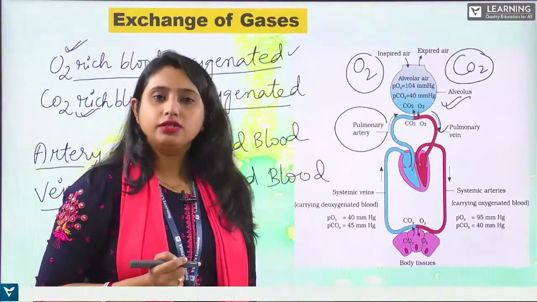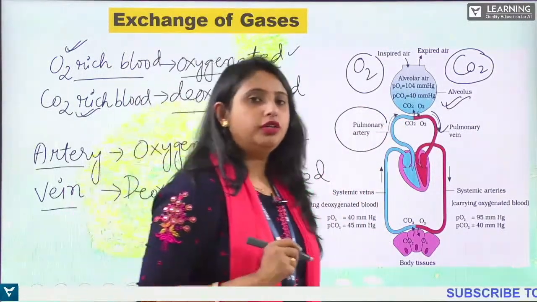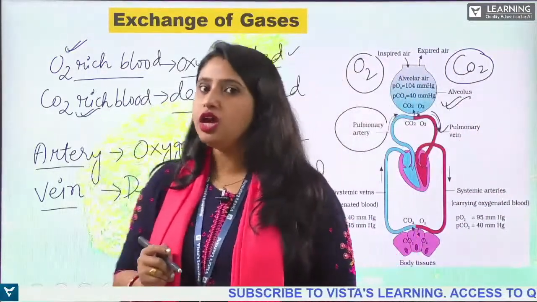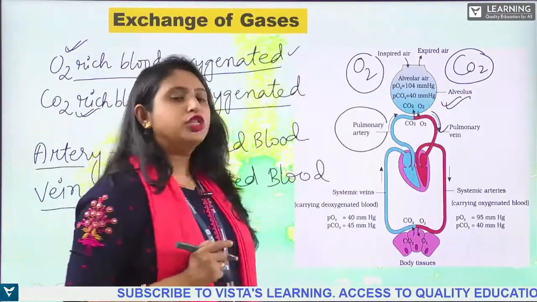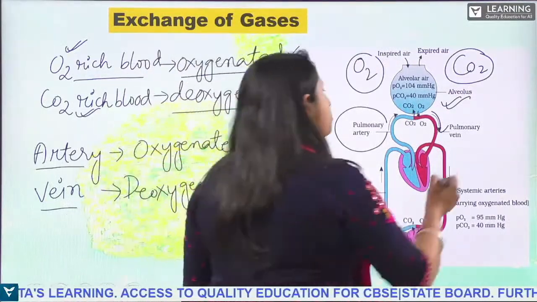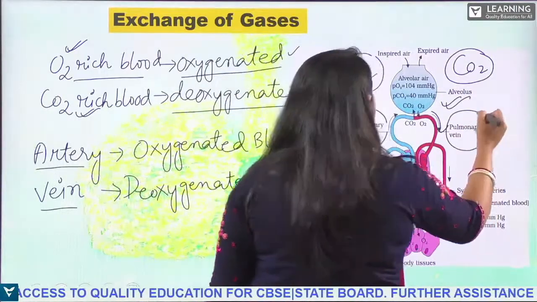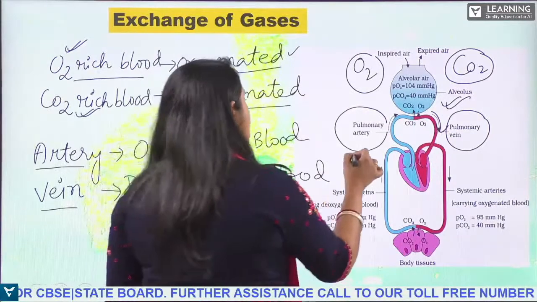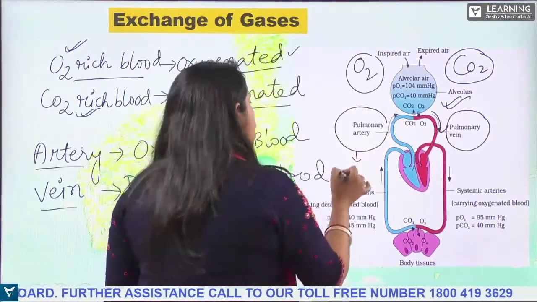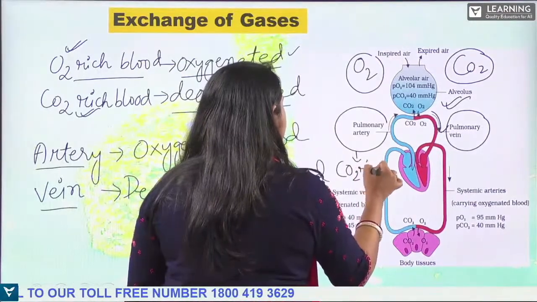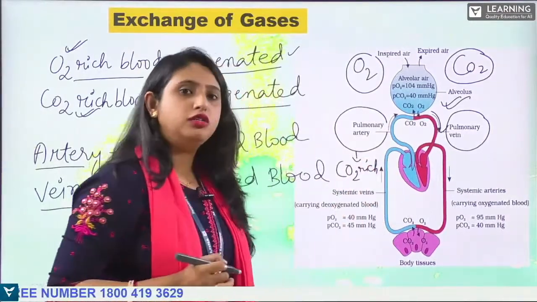blue color, which represents the deoxygenated blood. Blue color is representing the carbon dioxide rich blood. So the pulmonary artery is responsible for transferring the deoxygenated blood, and the pulmonary vein is responsible for transferring the oxygenated blood. So what happens here? What does the pulmonary artery transfer? The carbon dioxide rich blood, that is the deoxygenated blood.